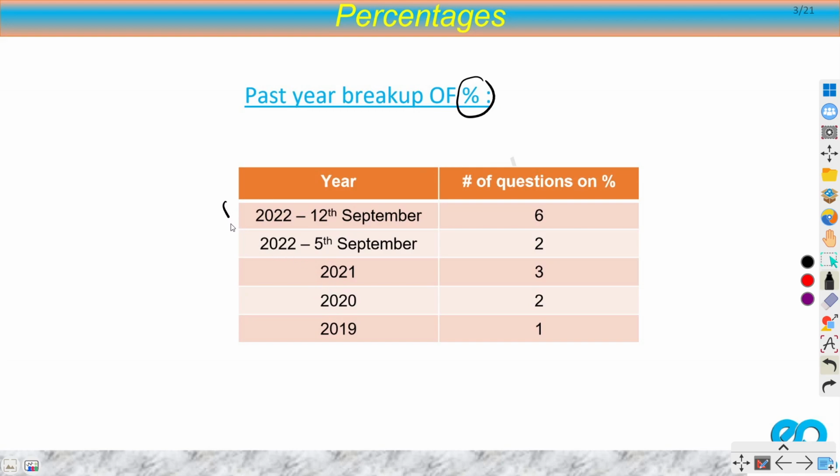So there were two papers in 2022. First one was on 5th September, second was on 12th September. There were two questions from percentages chapter on 5th September paper and there were 6 questions in 12th September paper. In 2021 we had 3, in 2020 we had 2, and in 2019 we had 1.